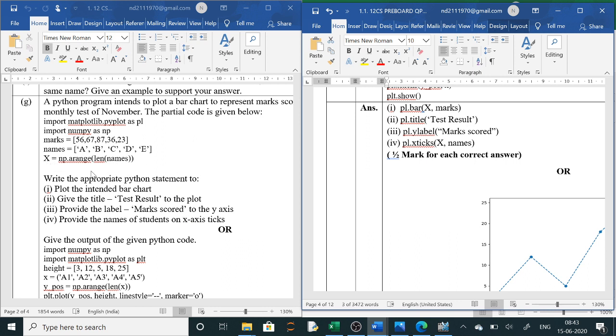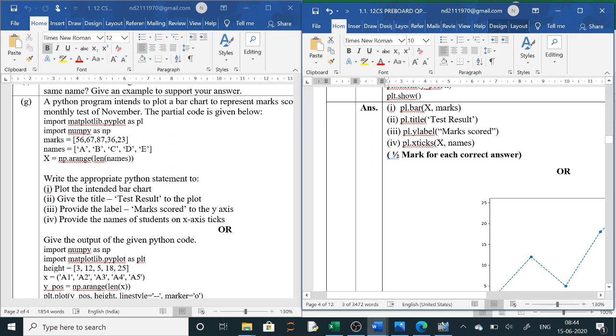Now the length you have taken is how many bars will be there, you have taken in x. So the answer will be pl.bar. Now to plot the bar, we take how many bars are there in x, and on the y-axis you will require the marks, so comma marks. If you want colors and all those things, that also you can mention here if it is given in the question, then comma color equals whatever color is being used.